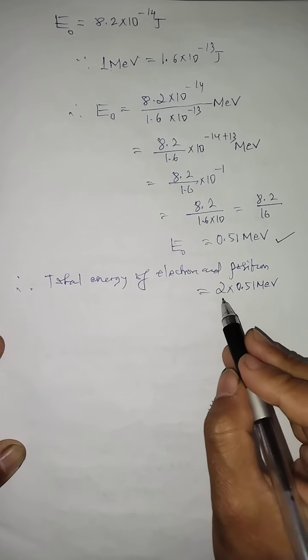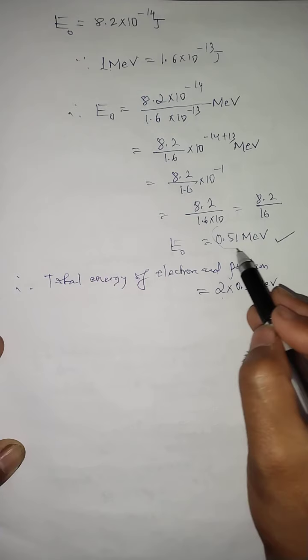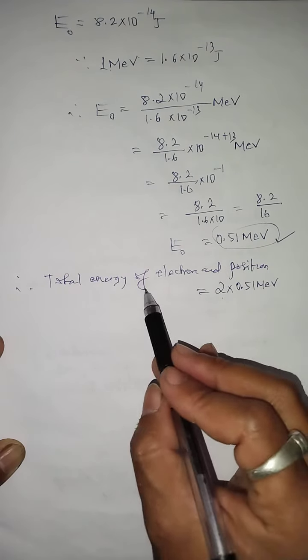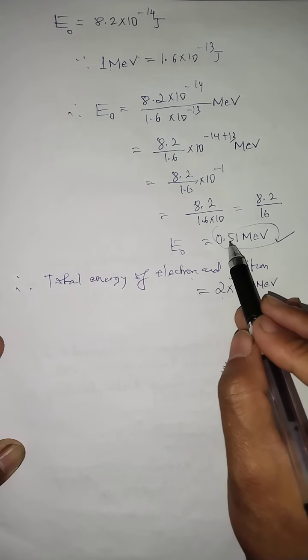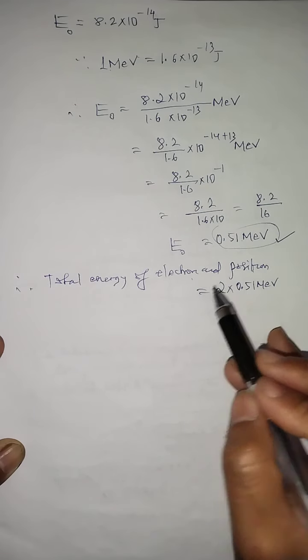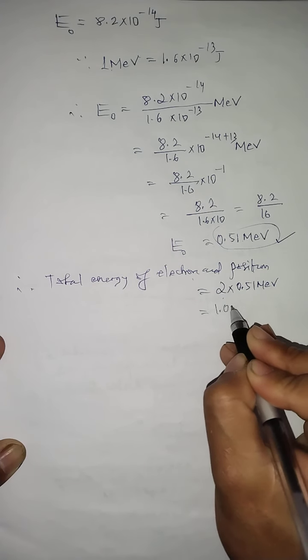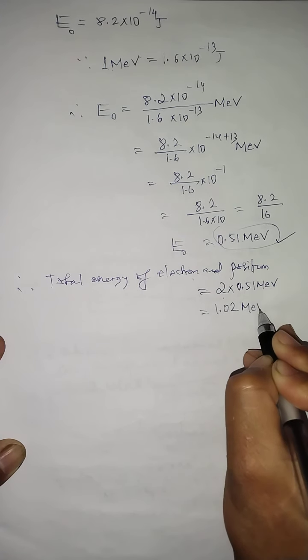You know why I multiply by 2? This is the energy acquired by the electron, but there is a positron also. So to calculate the total energy, just add 0.51 and 0.51, which is 2 times 0.51. So it will be 1.02, and the unit is mega electron volt.